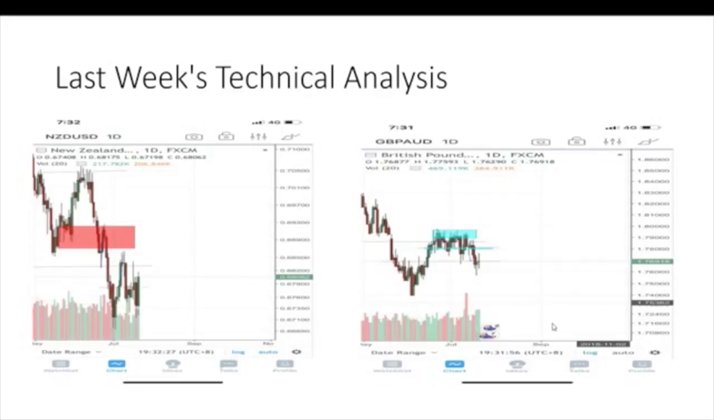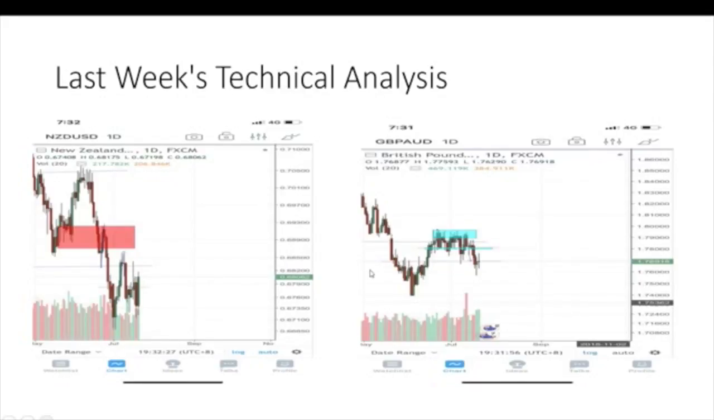Okay, so talking about last week's technical analysis, we actually shared two analyses with all of you. First, we had the NZD USD, and then we had the GBP AUD. For the NZD USD, it broke the support over here, but once the news came out, it hit the oversold region and boosted back up, quickly hitting out all the shorts, and after that it went bearish again, and now it's stuck in this region over here.